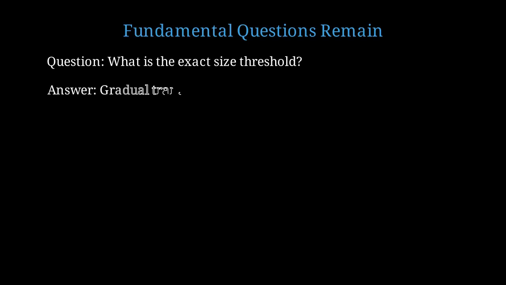Despite decades of research, some fundamental questions about the indirect-to-direct transition remain open. One question is, what exactly is the critical size where silicon becomes bright? Is there a sharp threshold, or a gradual transition? The answer appears to be a gradual transition. Above 5 nanometers, silicon remains quite dark. Below 2 nanometers, it's consistently bright. In between is a transition region.